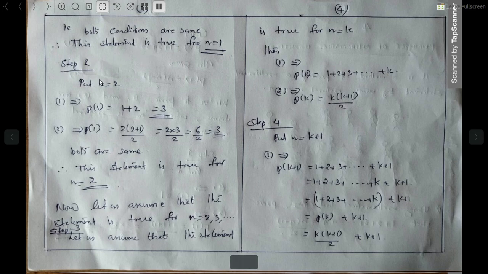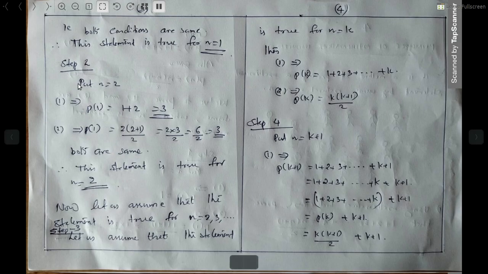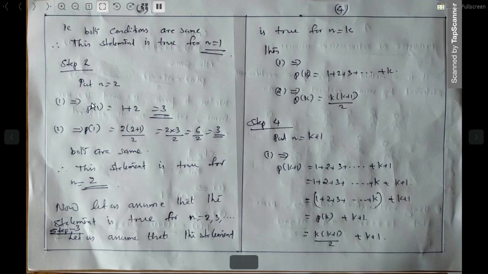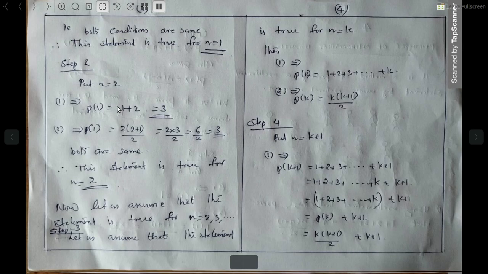Then step 2. Step 2 means what? You are asking this person, where are you going, right? Put n is equal to 2. And what is P of 1? P of 1 means up to 2. What is P of 2? Put n is equal to 2, then P of 2. P of 2 is what? Up to 2: 1 plus 2, right? That is 3. That is P of 2. P of 2 is equal to what? 1 plus 2, that is equal to 3.